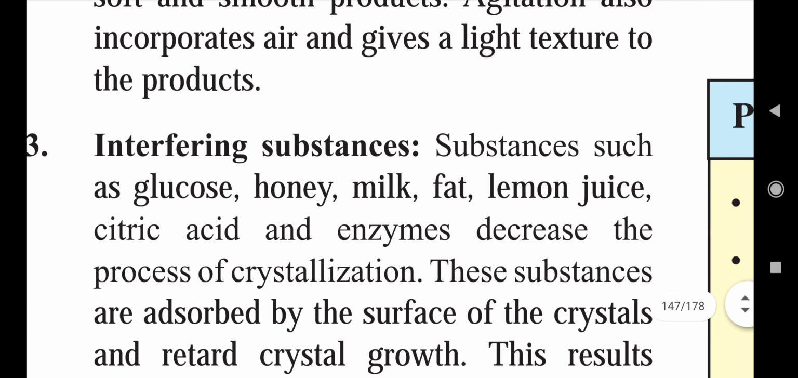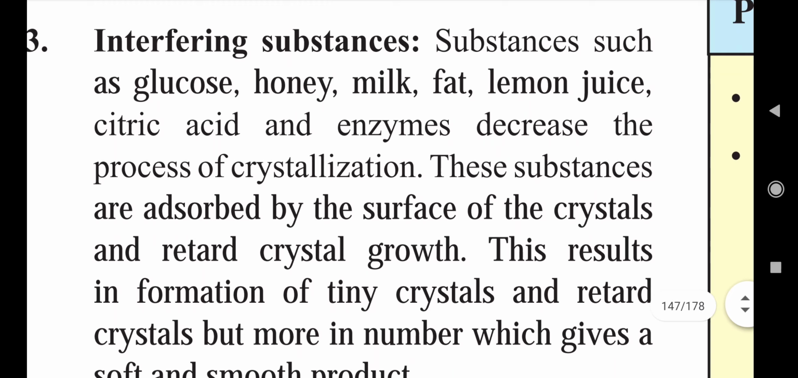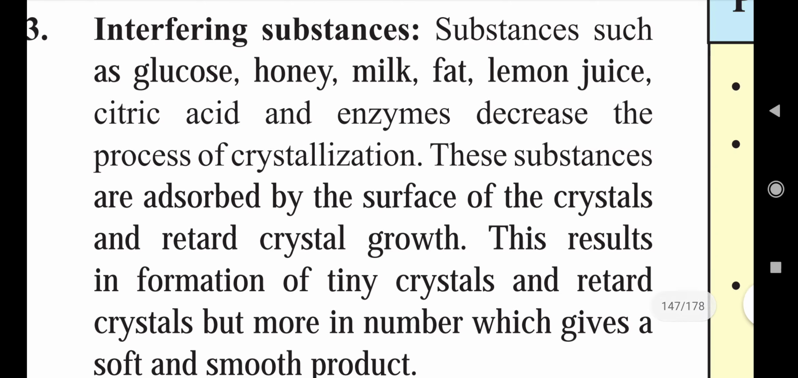So the third point which affects sugar crystallization is interfering substances. There are a lot of substances which interfere with sugar crystallization. Substances such as glucose, honey, milk, fat, lemon juice, citric acid and enzymes decrease the process of crystallization. So these are some interfering substances.